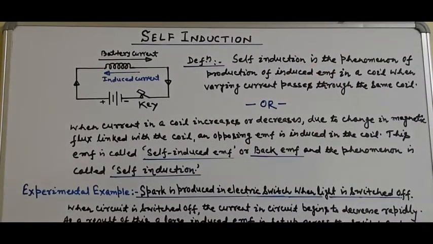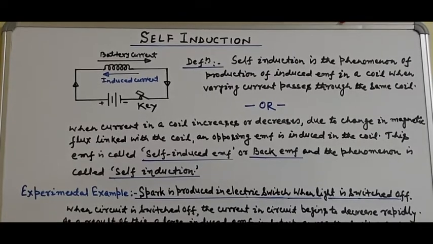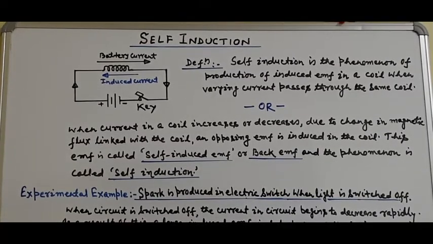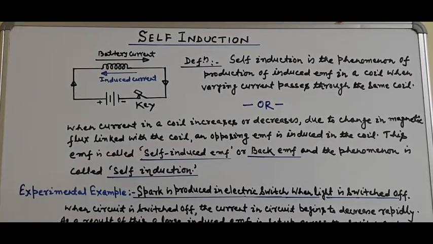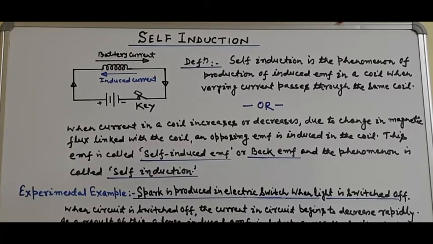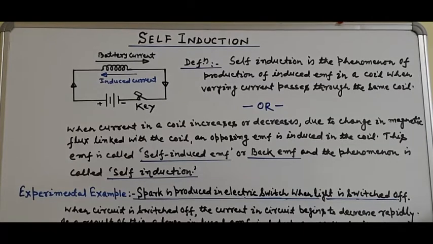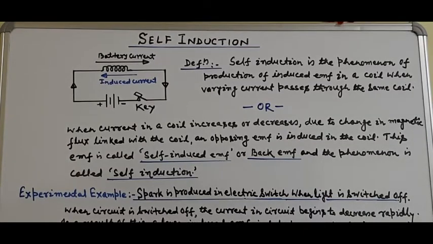Students, in the previous subsection, that is in mutual induction, we considered the flux in one coil due to current in another coil.